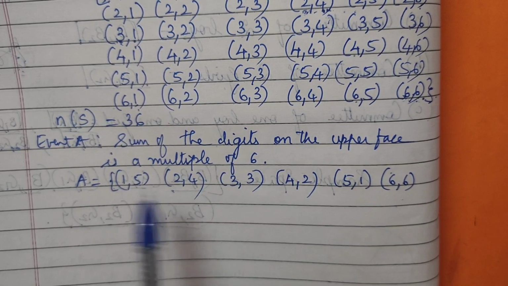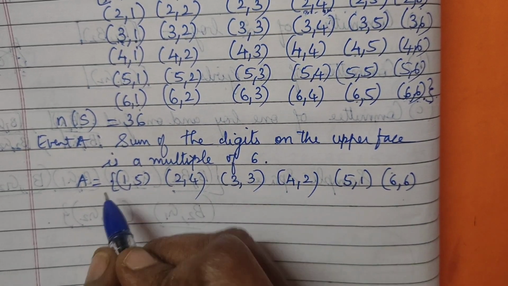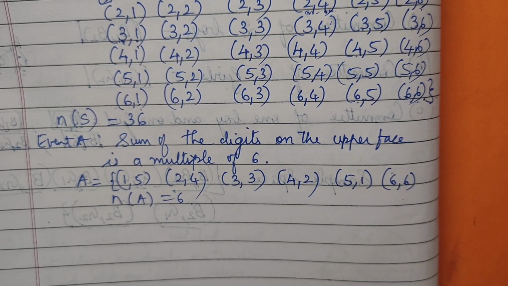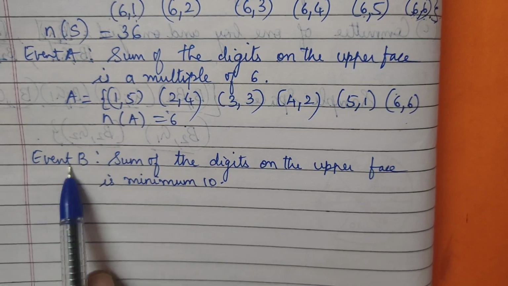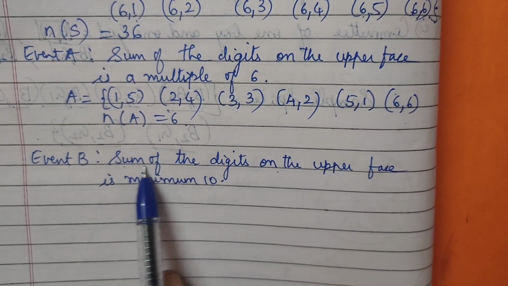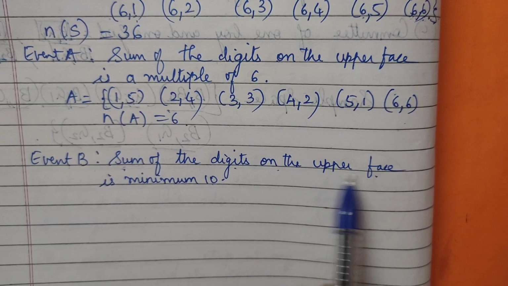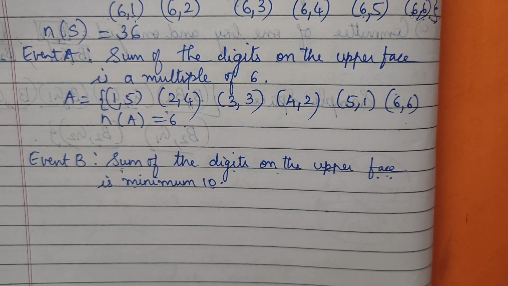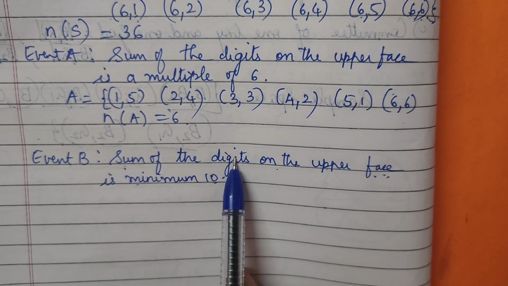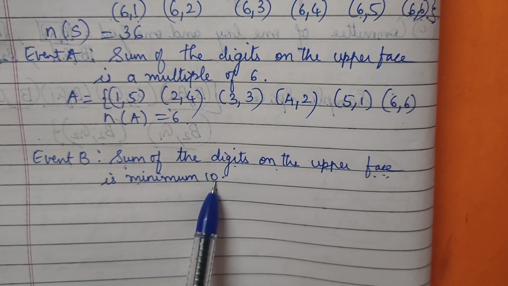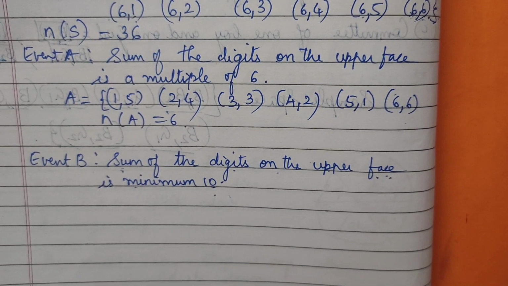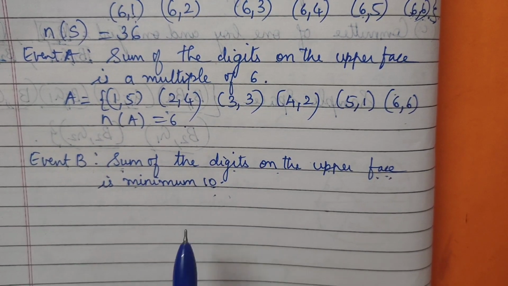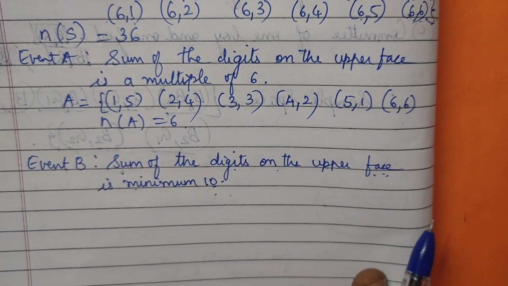How many sample points we got? 1 2 3 4 5 6. So N of A is 6 here. So can we proceed for the next event? Next event B is sum of the digits, again sum, addition of the digits on the upper face is minimum 10. Upper face, again I'll tell you, always we consider on the upper face. So you ignore this one. Sum of the digits should be minimum 10. Minimum 10 means at least 10. Even if it is more than 10 it is fine. So 10 and more than 10 we have to take, addition of numbers.